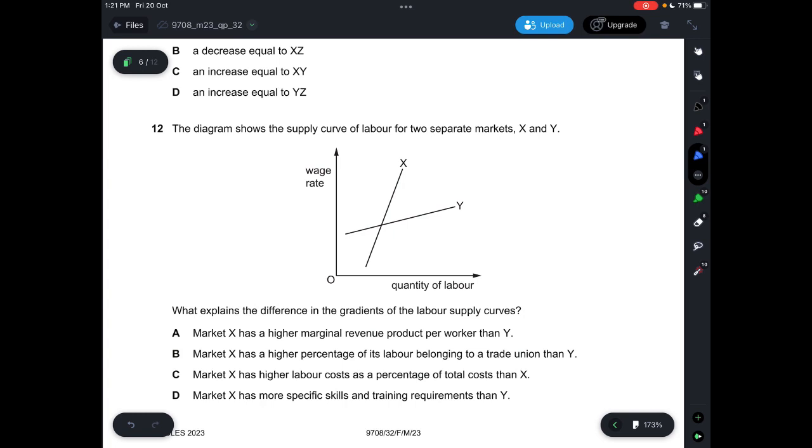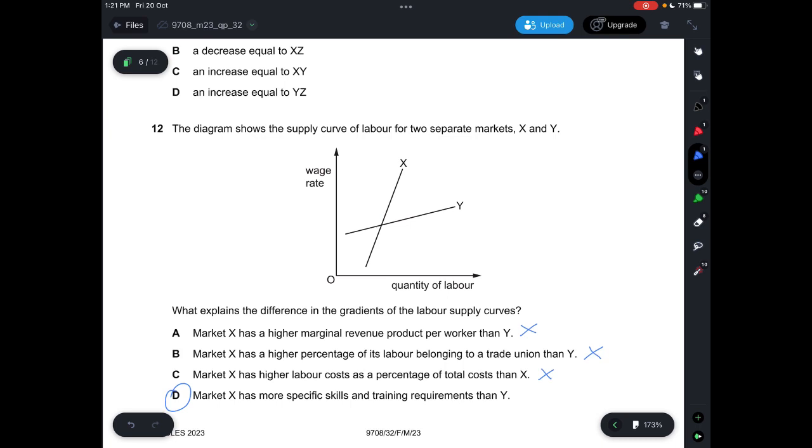Question 12, the diagram shows the supply curve of labor for two separate markets, X and Y. What explains the difference in the gradients? So A, it says market X has a higher marginal revenue product per worker than Y. This one is not correct. B, it says market X has a higher percentage of its labor belonging to a trade union than Y. This is also incorrect. C, market X has higher labor costs as a percentage of total cost than Y, which is incorrect. And then D, it says market X has more specific skills and training requirements than Y, so that is